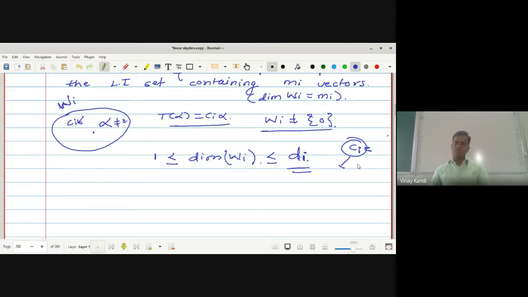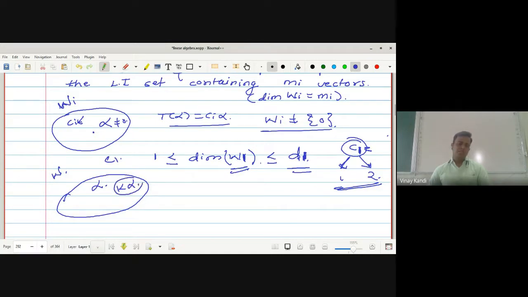Suppose instead of Ci we write D1, and here W1. What is W1? The space associated with C1. Suppose this C1 is repeated 2 times, 1 and 2. And here the dimension of W1 is less than or equal to D1. Why? Because this is W1. If alpha is the vector corresponding to the characteristic value C1, then K of alpha is again a characteristic vector. We have seen this theorem.